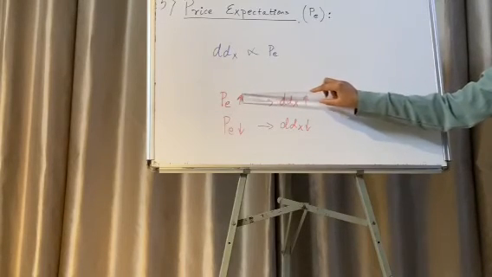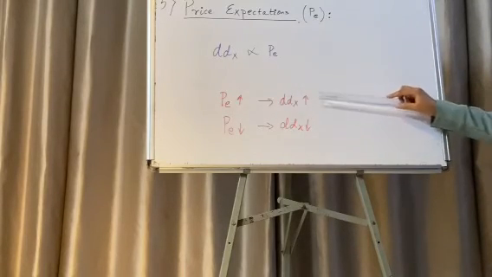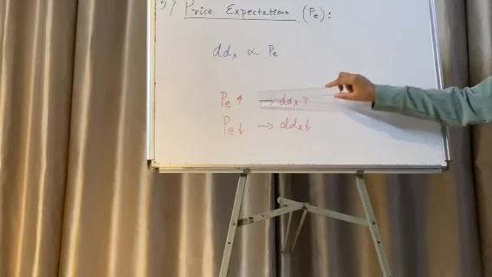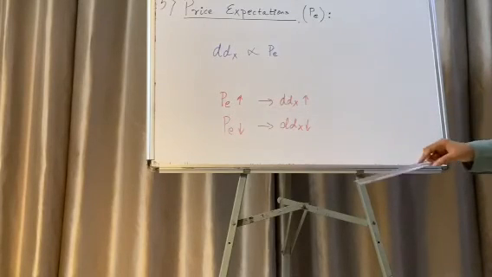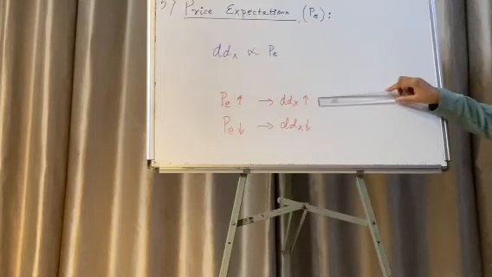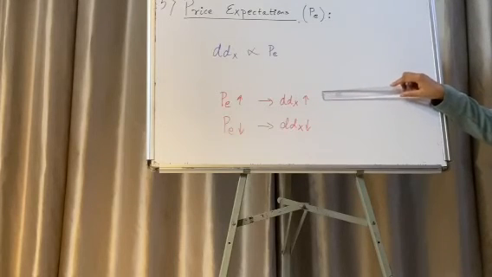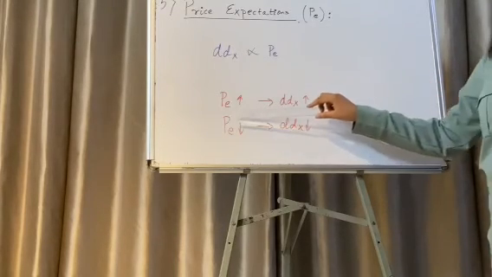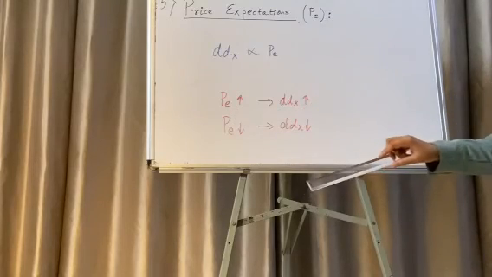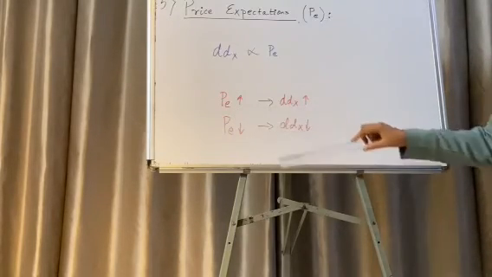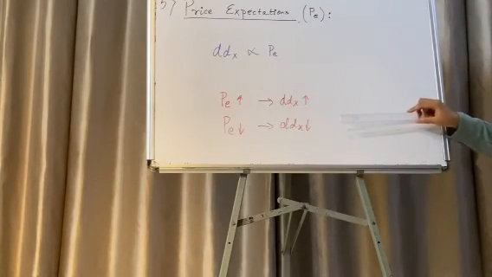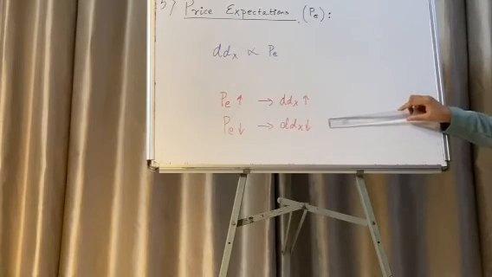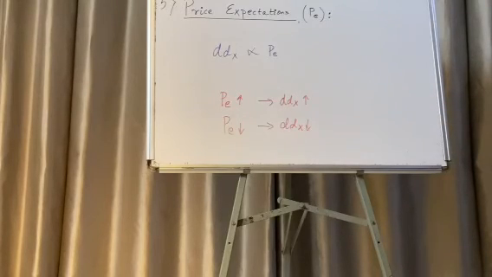So, if the price is going to increase in the near future, the demand for the commodity at present is going to increase, and if the price is going to decrease in the near future, then the demand for the commodity at present is going to decrease. Hence, there is a positive relationship between the demand for a commodity and the price expectation in the near future.